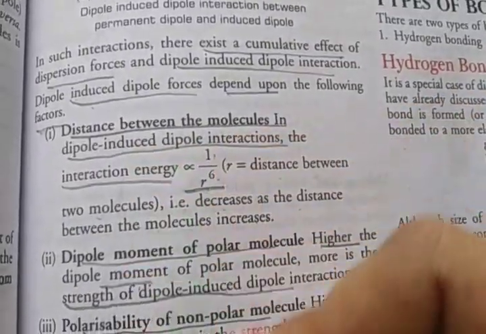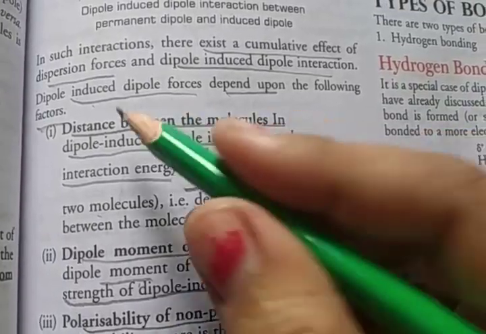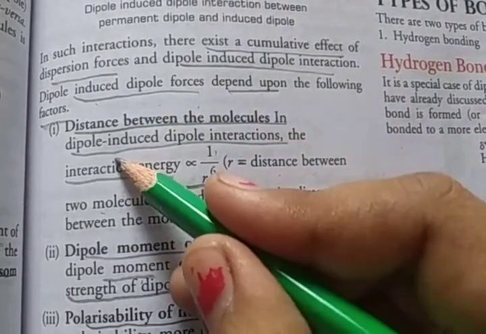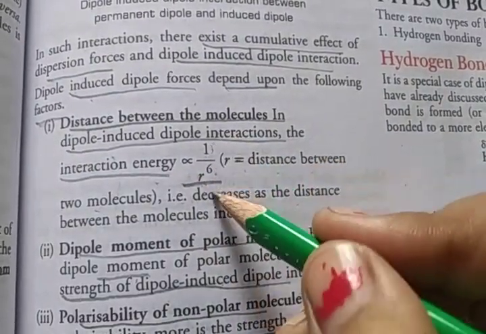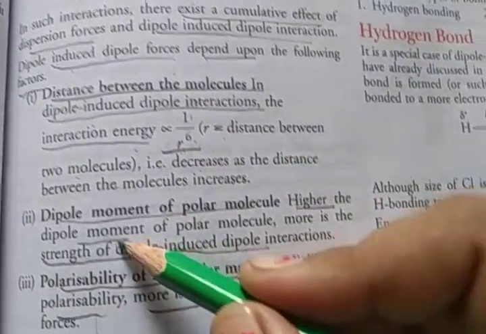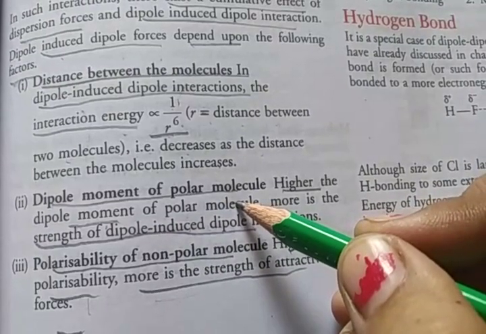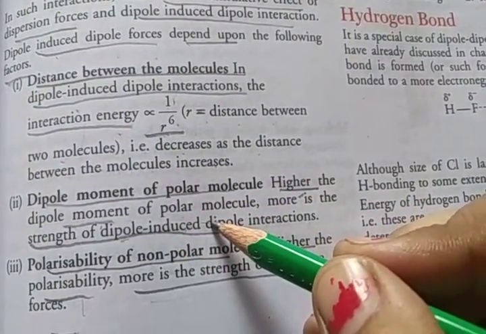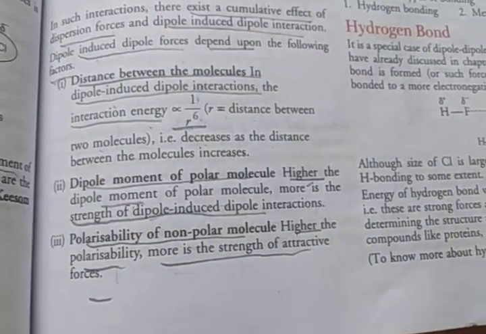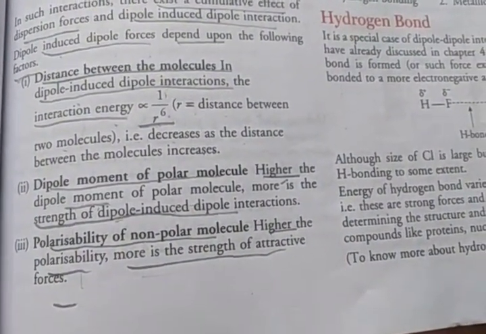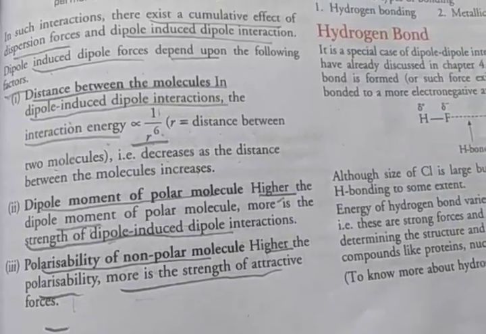So these are the three factors that dipole induced dipole forces depend on. First is the distance between the molecules, so interaction energy is inversely proportional to 1 upon r^6. Second is the dipole moment of the polar molecule. The higher the dipole moment of the polar molecule, the more the strength. Third is polarizability. The higher the polarizability, the more is the strength of the attractive forces.